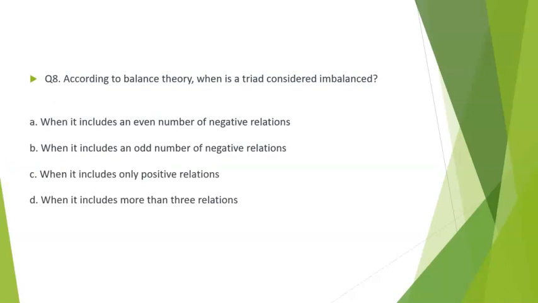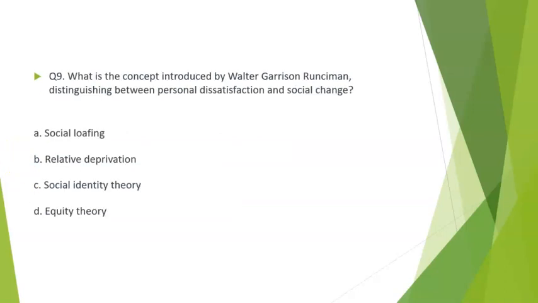Let's look at question 8. According to balance theory, when is a triad considered imbalanced? Option A, when it includes an even number of negative relations. Option B, when it includes an odd number of negative relations. Option C, when it includes only positive relations. Or option D, when it includes more than 3 relations. The correct answer is option B, when it includes an odd number of negative relations.